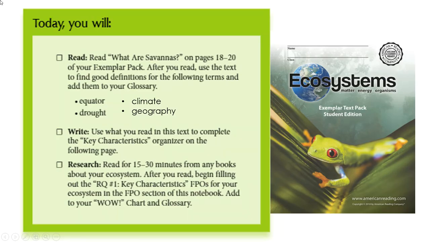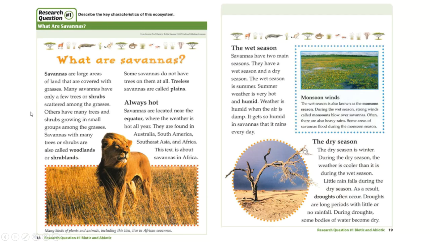So today, what we'll do is read through our exemplar text. I'm going to be demonstrating some research today with the savannas. So that'll be on page 18 through 20. After you read, I'm going to demonstrate some research. I'll also show you an update to our virtual word wall. What we're going to do is take a look at key characteristics. So I'll show you what that research question looks like. It's research question 1, and then you'll get some time to start working on your own research question 1.